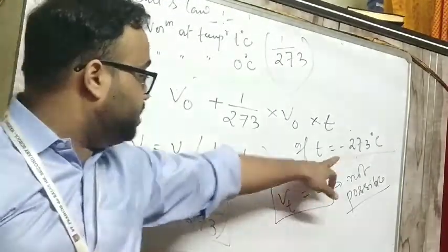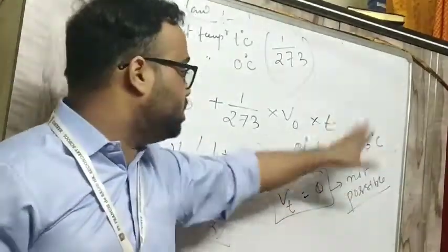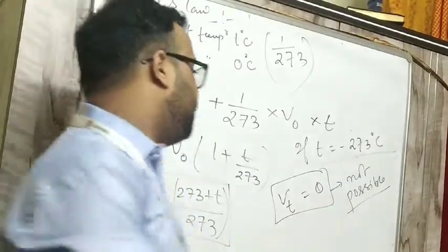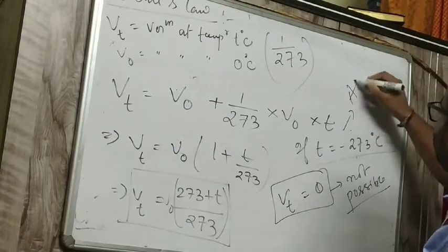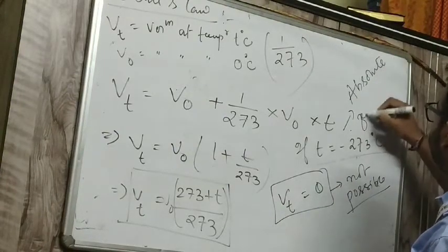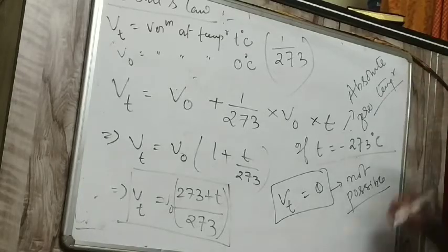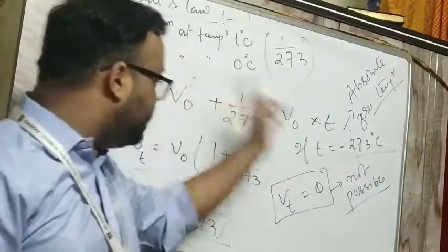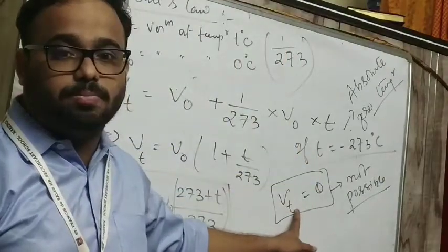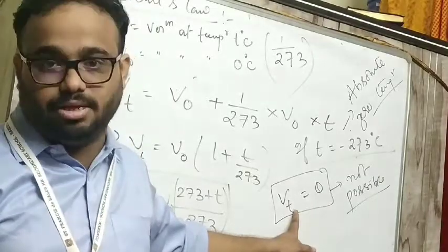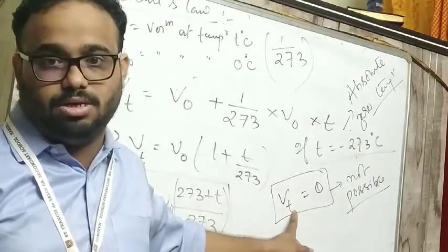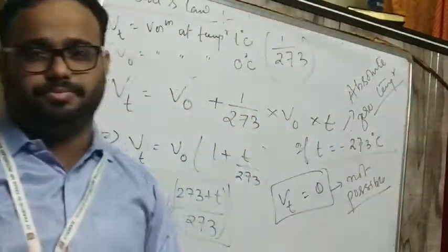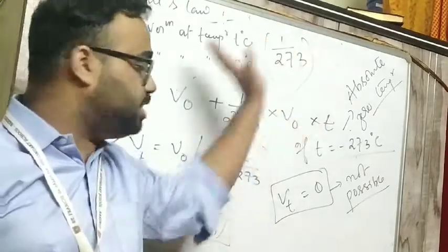Which means before this very cold temperature is reached, all the gases are liquefied. So this temperature is called, my dear students, absolute zero temperature. The notes you will get. It is called absolute zero temperature because at this temperature the volume becomes almost zero, which is imaginary and not possible. So this is Charles' law.